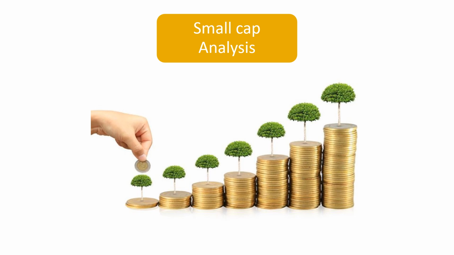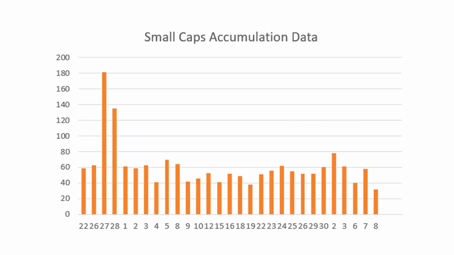So coming to the small cap analysis now. In the small caps, the data has gone down quite significantly, right? If you look at it, it is probably the worst in the last month or more. Very low on the small caps. I'm not sure what exactly is happening. Something is bothering the market. Difficult to figure out what it is, but the big guys are also in a wait and watch mode, especially in the small caps.